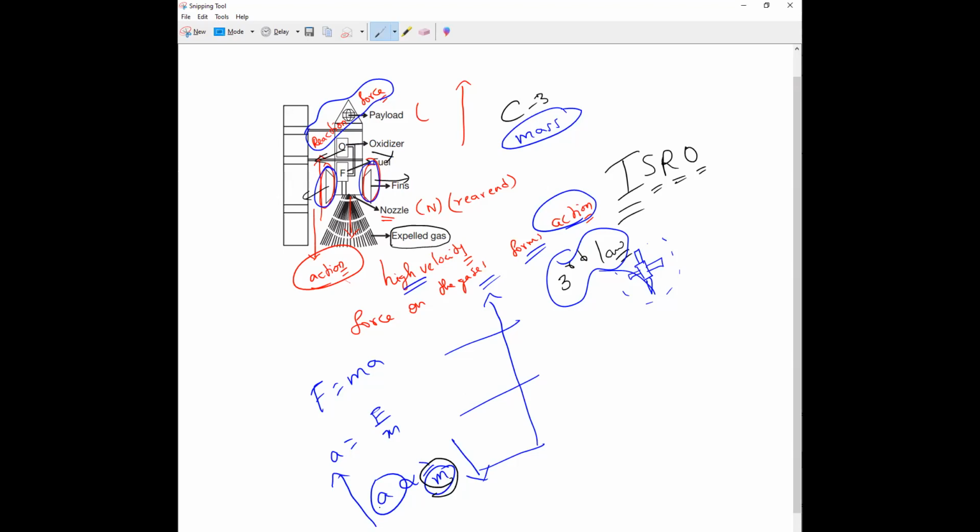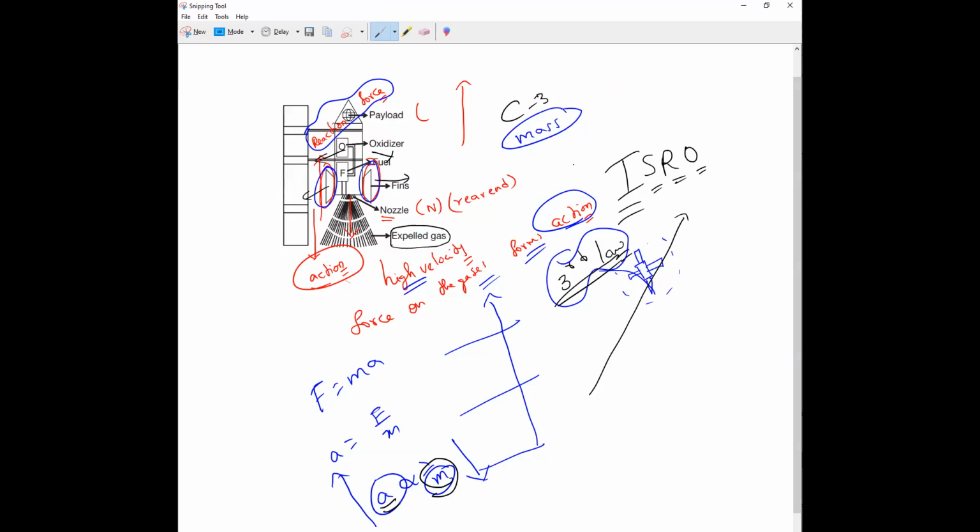What will happen? The acceleration of the rocket will keep on increasing, as the mass is constantly reduced due to the burning of the fuel. As the fuel keeps burning, the mass of the rocket keeps decreasing, so the rocket's acceleration keeps increasing as it goes up from the ground. That is what we call an application of Newton's third law. In every rocket, in every country, it is only because of Newton's third law.